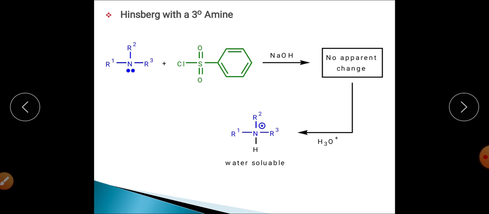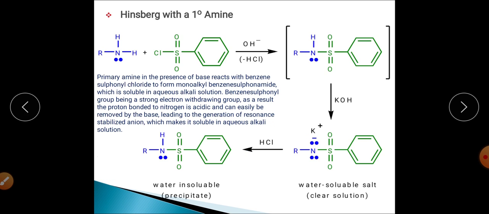So for recovery, we just do the extraction with ether, and when we extract the mixture with ether, at that time the tertiary amine and dialkyl benzene sulfonamide, that is insoluble in aqueous potassium hydroxide, will pass over to the ether layer, while the first one, that is potassium monoalkyl sulfonamide, the product that has been synthesized from this particular amine, as this is water soluble, will go into the aqueous layer.